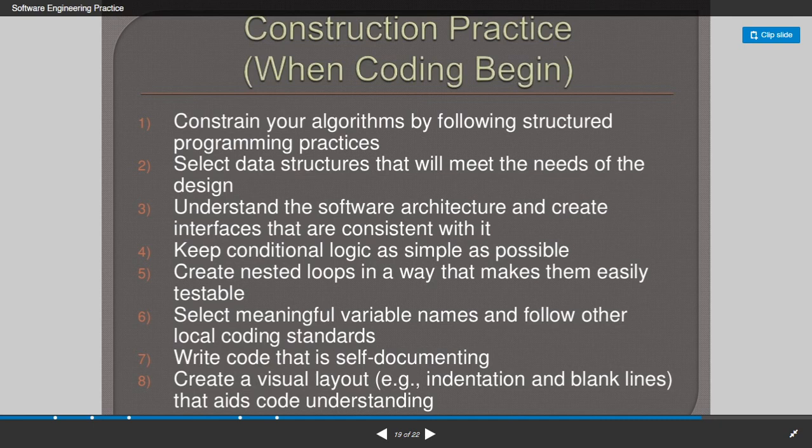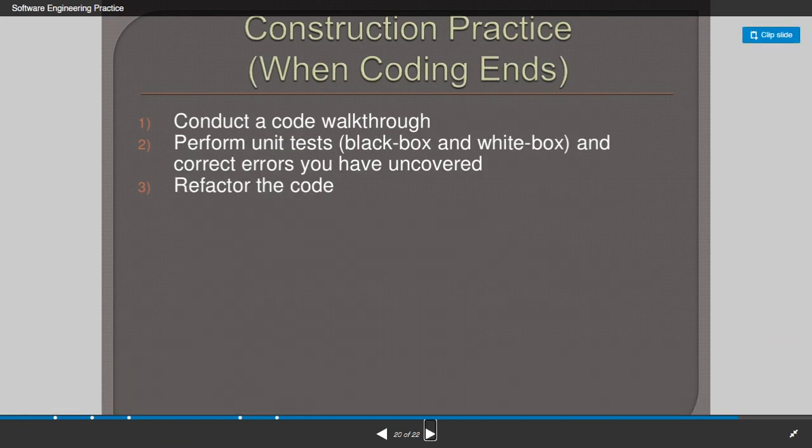Always follow the indentation rule. For example, when you are writing a for loop, the block of lines which comes under the for loop should be placed a little bit to the right of the for loop. Likewise, indentation creates a visual layout so that it will be easy to understand the logic of the program. And then finally, conduct a code walkthrough. Once you complete writing the code, have a code walkthrough.